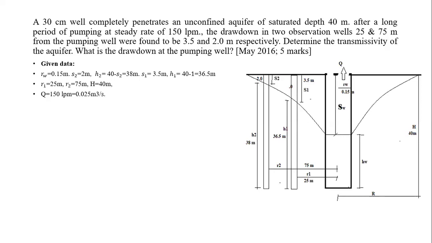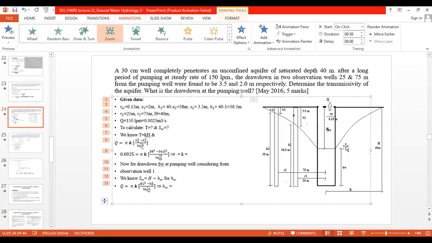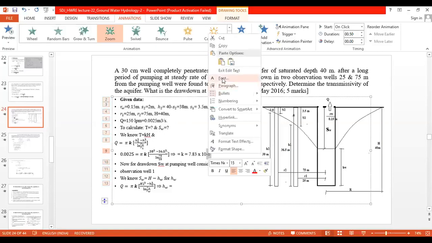Okay, to meters cube per second. Is the value the correct one? What is the answer? So by putting the value of Q as 0.0025, we get the value of K as 7.8 into 10 raised to minus 6, in meters per second will be the unit. Just to check the answer.